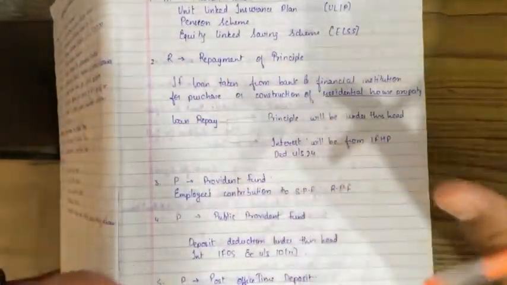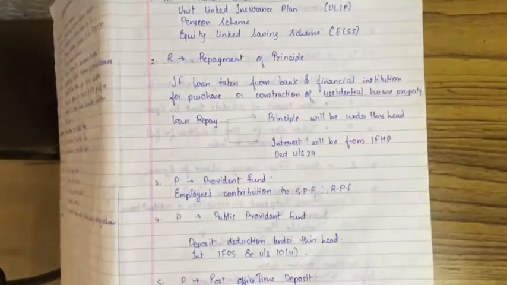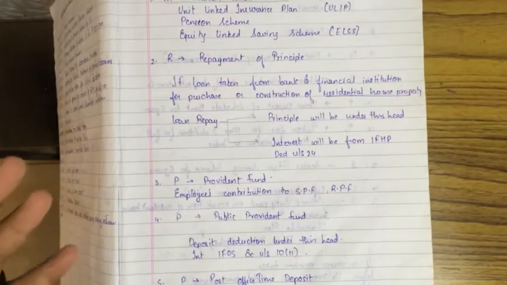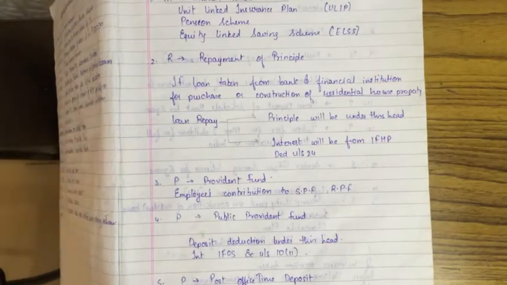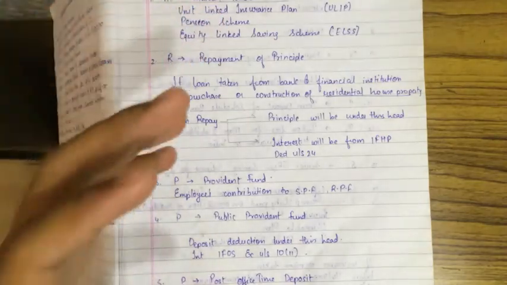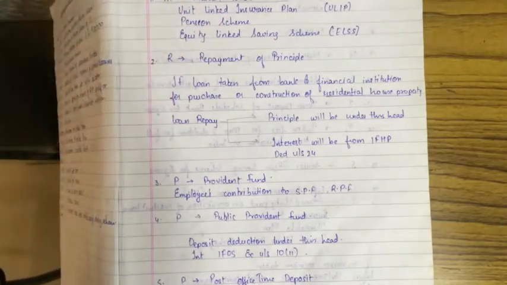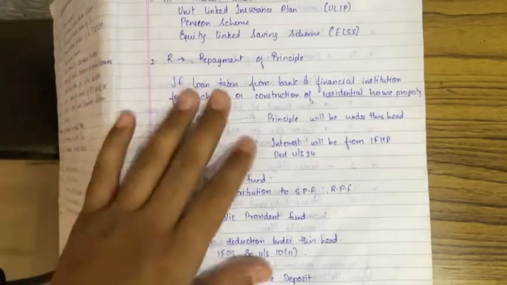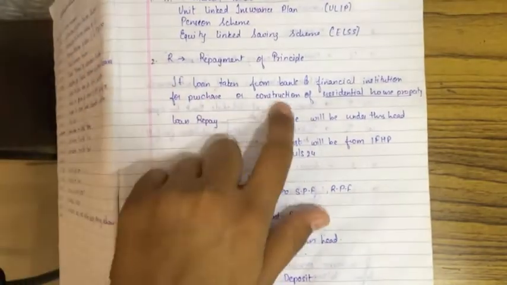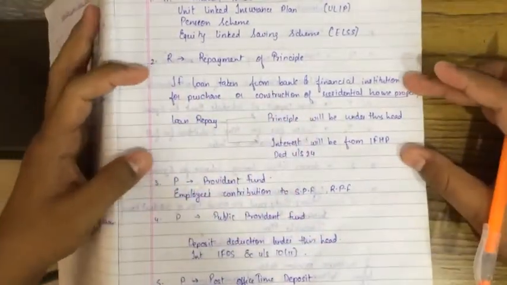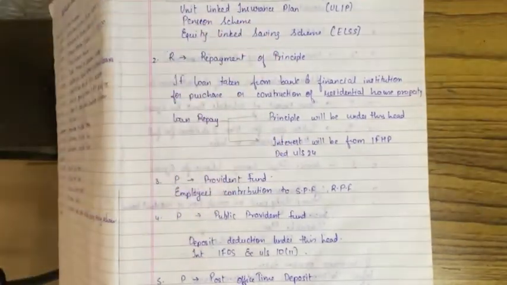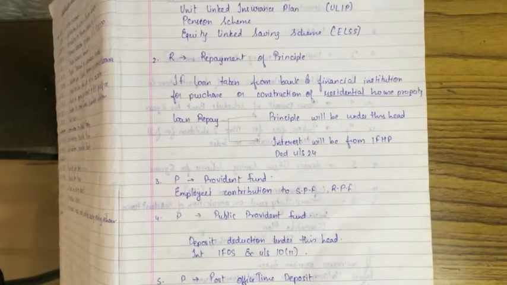The repayment part is the most important part, because you should know where and when you will get the deduction and how to take the deduction. There is a pattern that I have told you. I will teach you in the end of the lecture. I will make a specific video on tax planning, so don't worry. I hope this is clear. Principal, please copy it down. Repayment of principal. I hope you have copied.